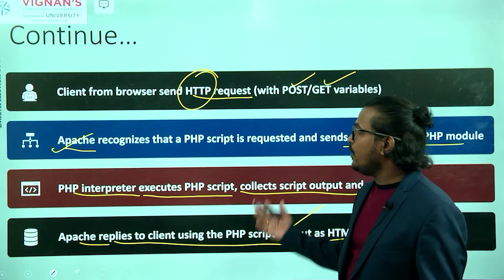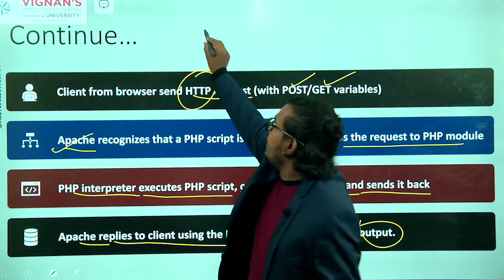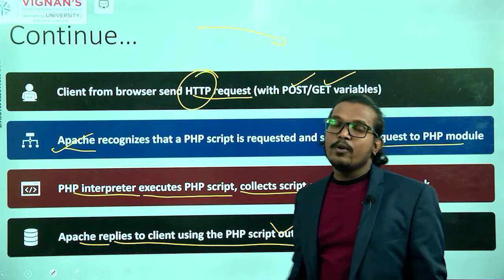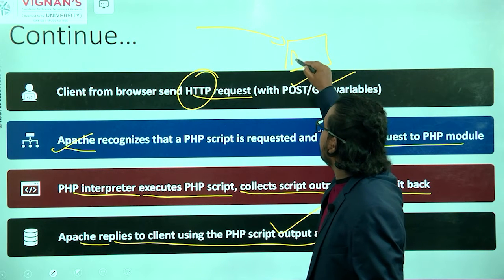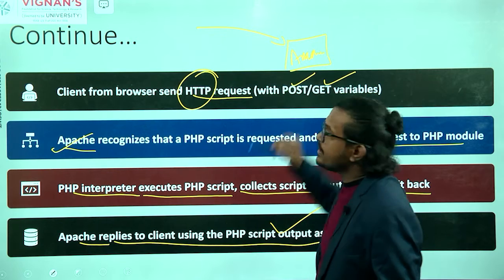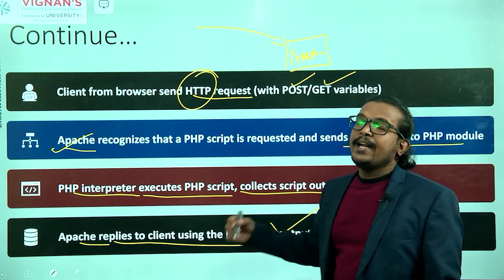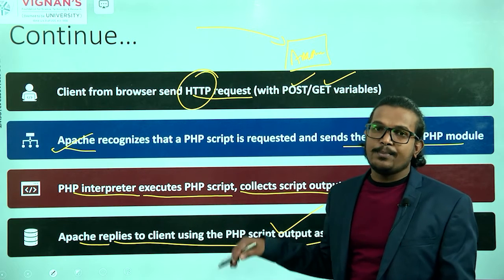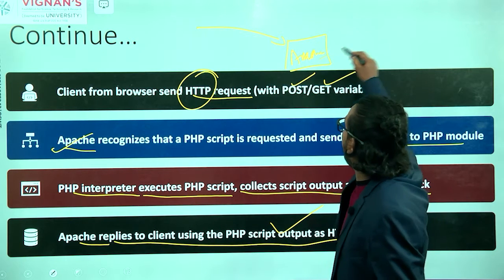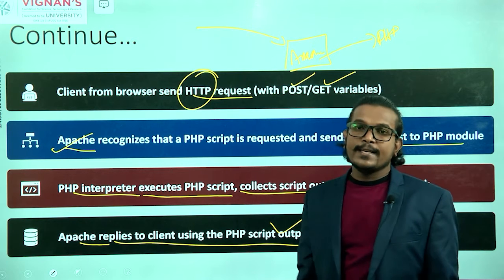What I'm trying to say here is, your client machine is sending one request to the server machine. What is our server? Our server machine is Apache. Apache takes that request and validates whether it contains a PHP script or not. If it contains a PHP script, it will send the request to the PHP module.